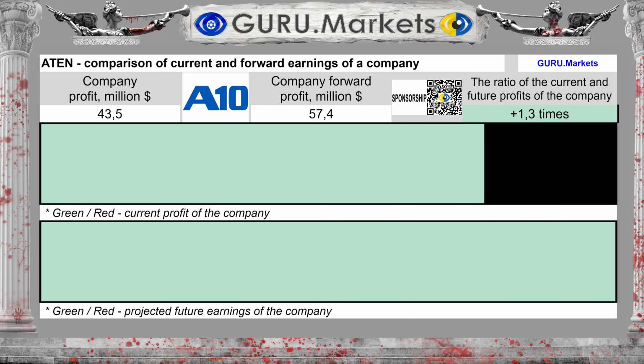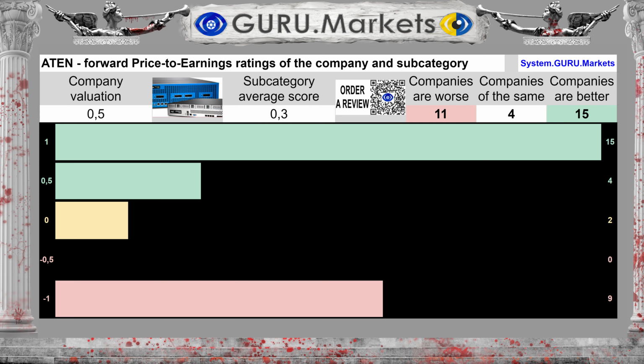Profit for the last 12 months was $44 million. Forward earnings for the coming 12 months are tentatively expected to be $57 million. This is 31.9% more than now. An assessment of the projected future profit indicator in comparison with the subcategory.